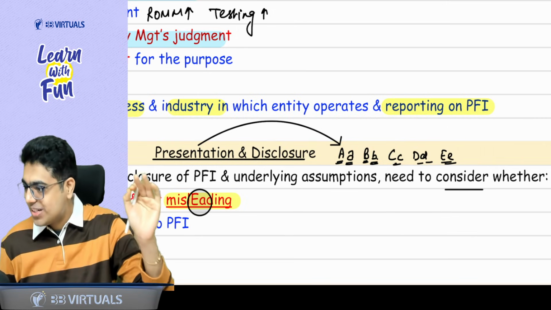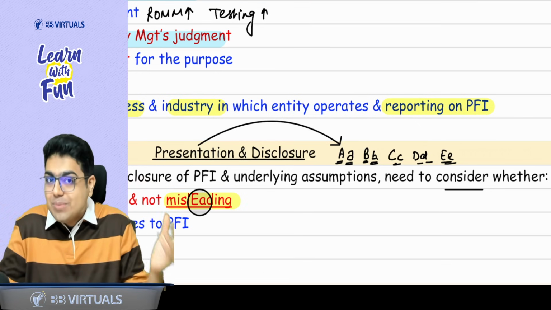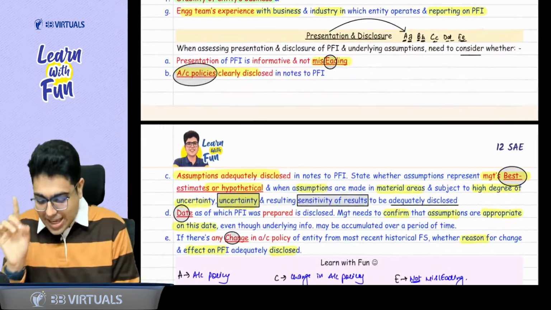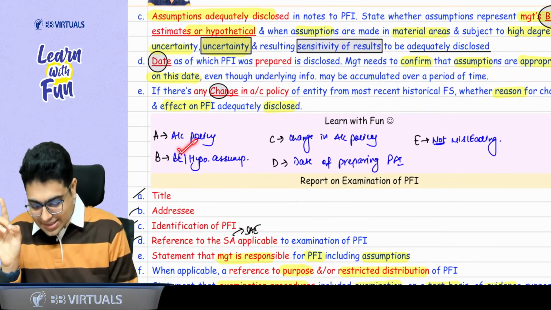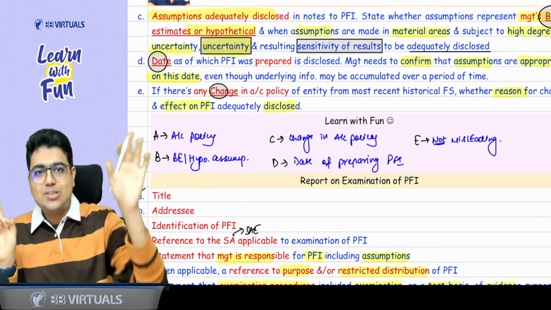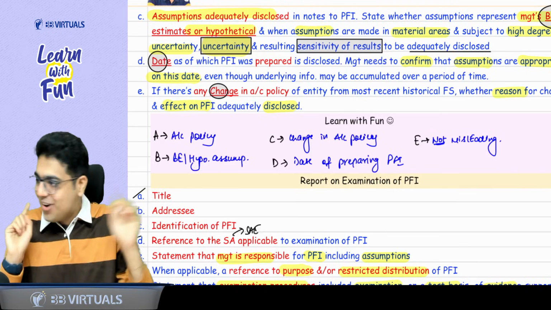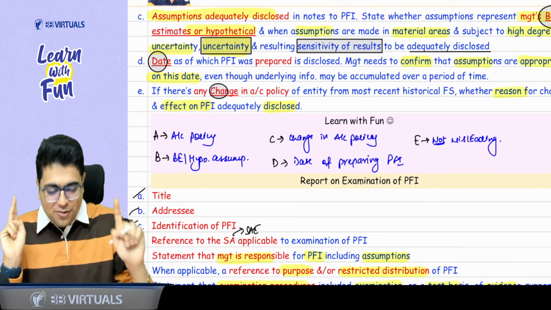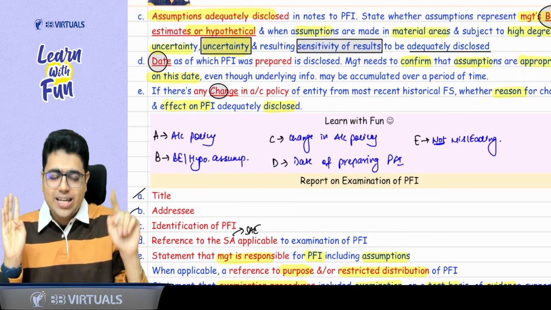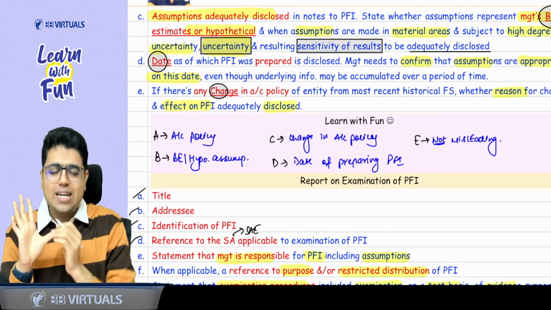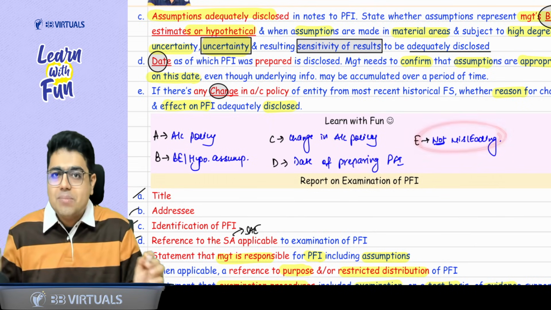So whenever the question comes on presentation and disclosure, you need to write about A, B, C, D, E. A for accounting policy, B for best estimate hypothetical assumption, C for change in accounting policy, D for date on which PFI is prepared, and E for misleading. See whether it is properly informative and not misleading.